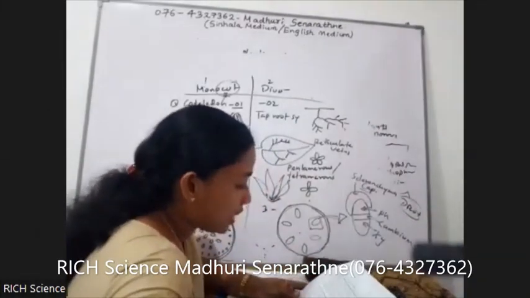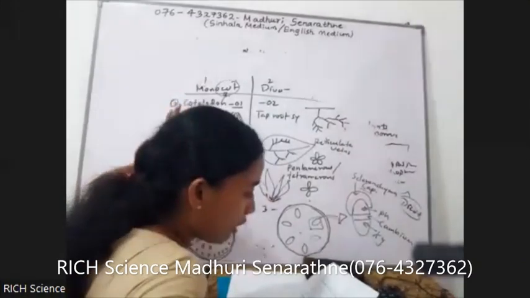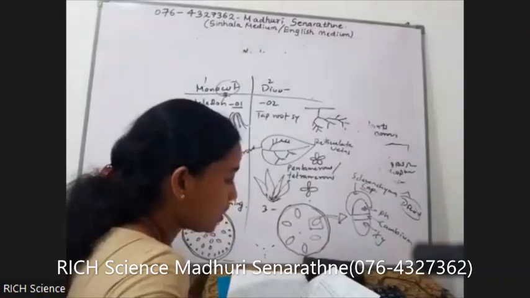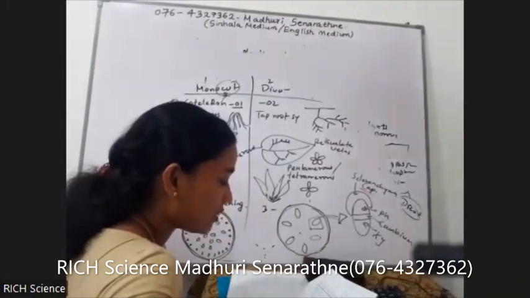So those are the 7 differences. First one, here the embryos have only one cotyledon, fibrous root system, parallel veins in leaves. Flower parts are trimerous. Perianth present in flowers. That means no distinct